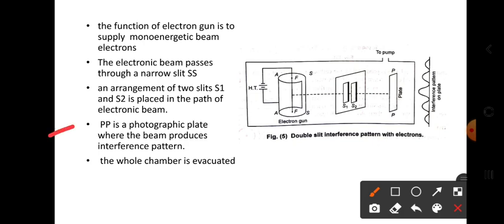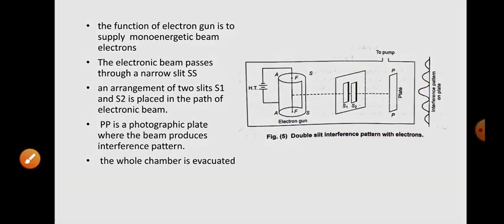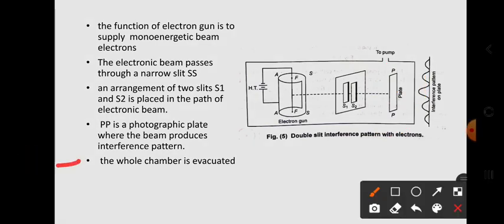next, the PP is a photographic plate, where the beam produces the interference pattern. Okay, the whole interference pattern will be produced on this PP plate. Next point is the whole chamber is evacuated. Evacuated means the pressure inside this chamber is reduced, that means the air is pumped out, right?